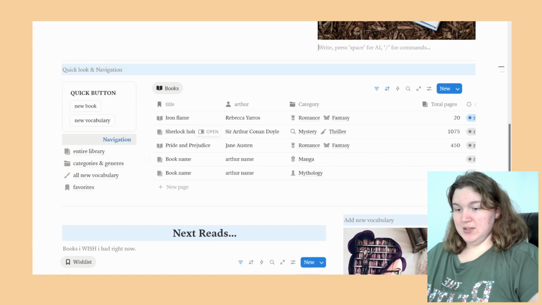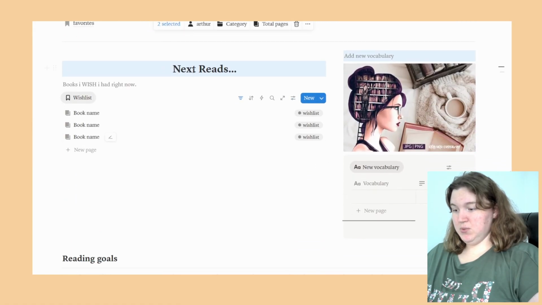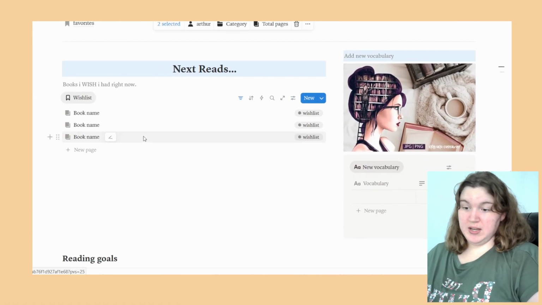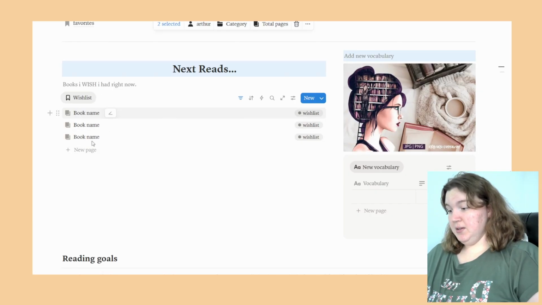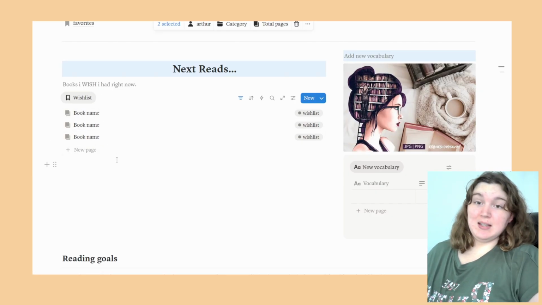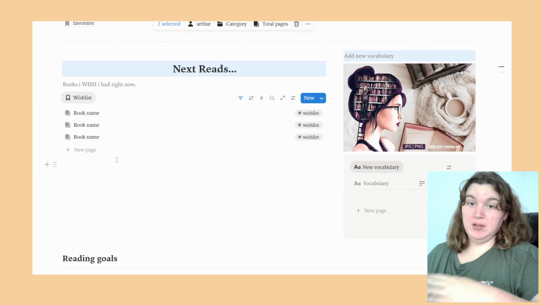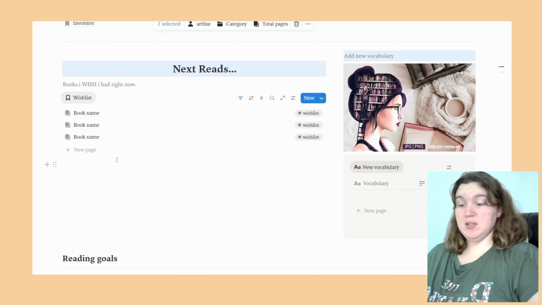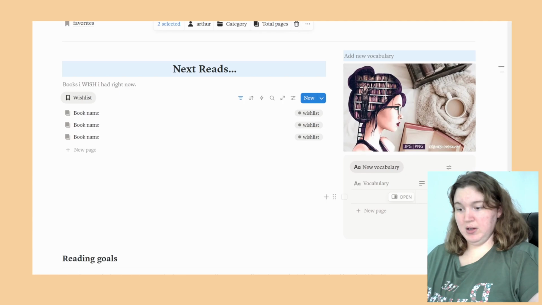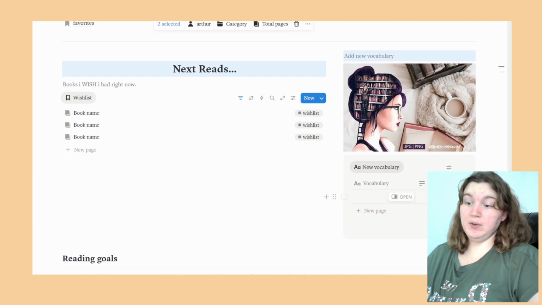Then you can see she's got a list here for next reads. This was originally a wish list and I changed it to next reads. So I can write a list of books that I want to read next or that I need to buy. I use Kindle Unlimited, and you can only download and keep so many books at a time. So maybe I make a list of the next books so I can keep a running list. I found this image also on Google. It's got a creator's name on here, but I literally just found it on Google.